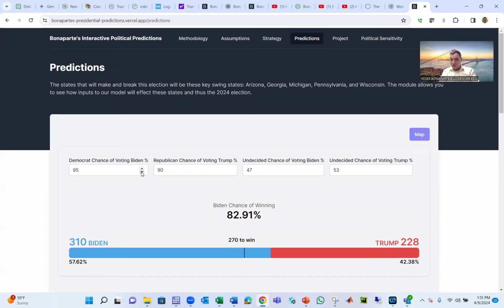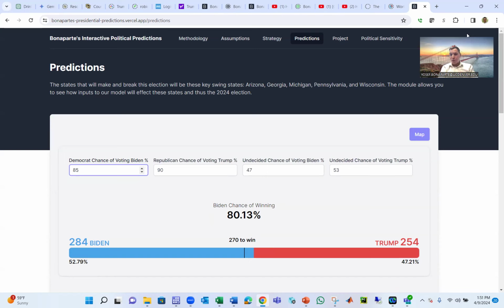I give 95% of the Democrats to vote for Biden, but I start lowering that to 85. I start feeling that a large fraction of the Democratic Party are not going to vote for Biden. They're going to abstain, not go to the polls, because of the war in Gaza, and Biden supports Israel, whereas the left wing in America doesn't support this war. Actually, today Gallup says over 50% of the American people want to stop this war.